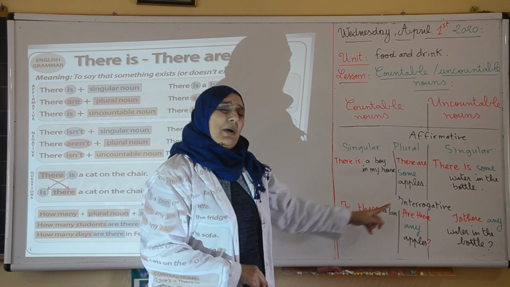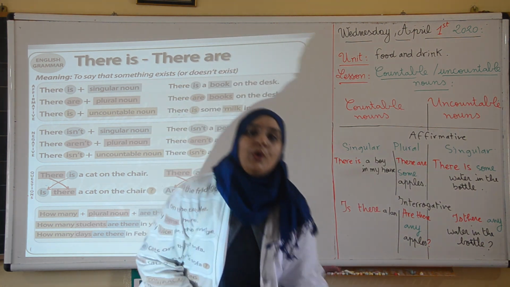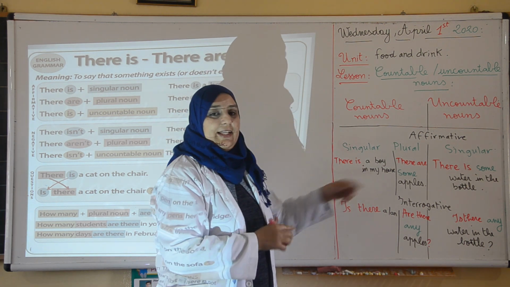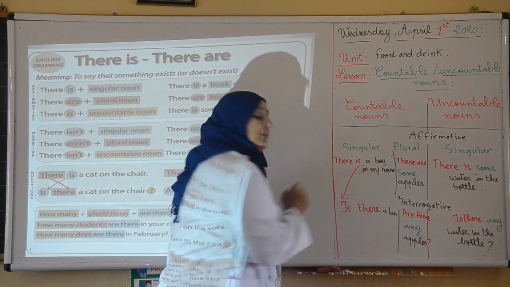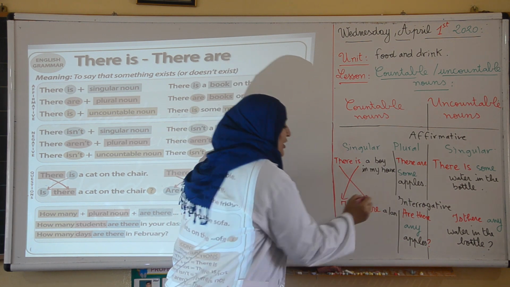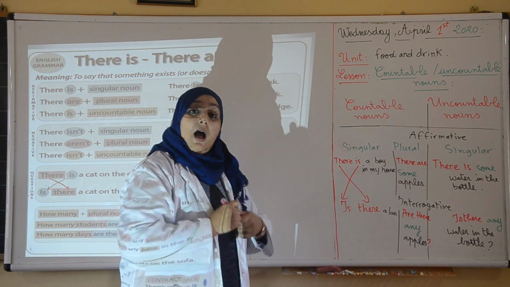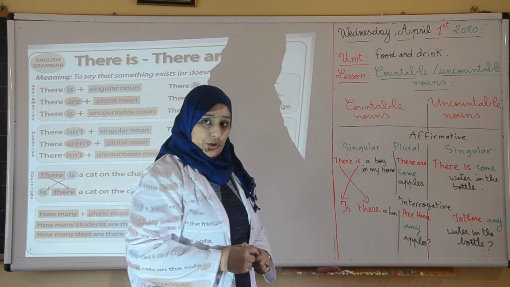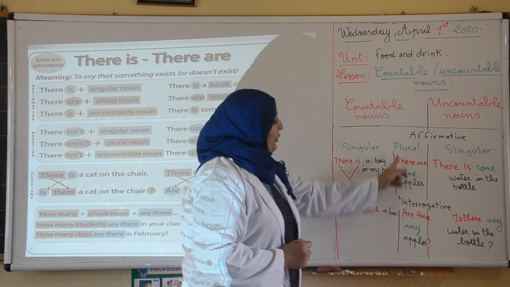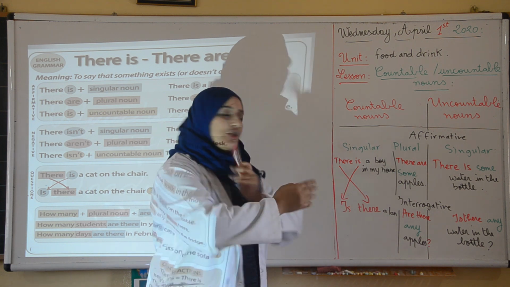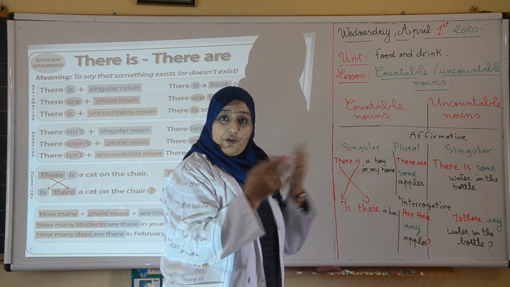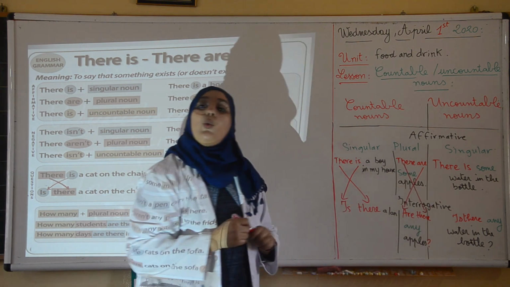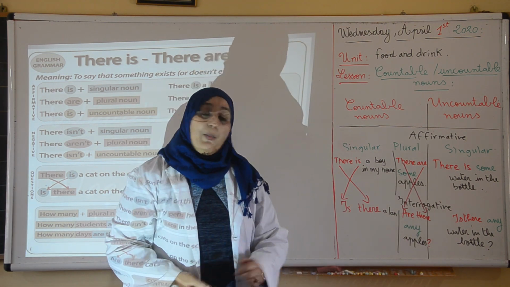Okay? What about the interrogative form? For the interrogative form, what do we do? We switch the places of there and is. We start with the verb and then there. So we say, is there a or an? Is there a pen on the table? Is there an orange on the table? For plural, same thing. We switch the places, we do the inversion. We start with are and then there. So we say, are there any apples?